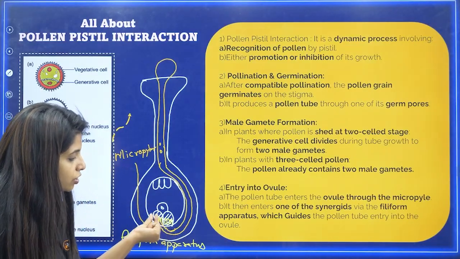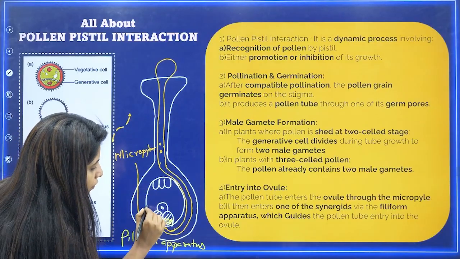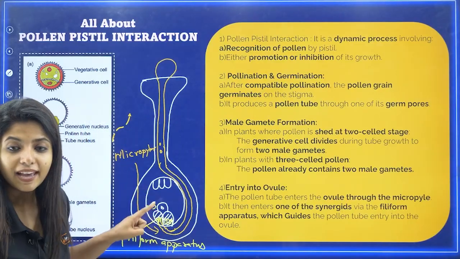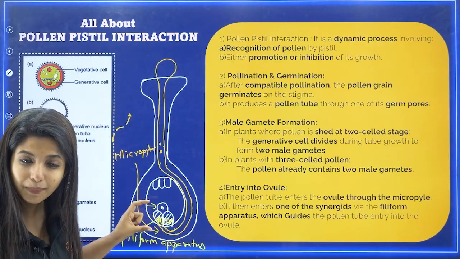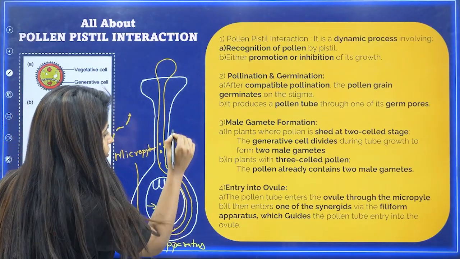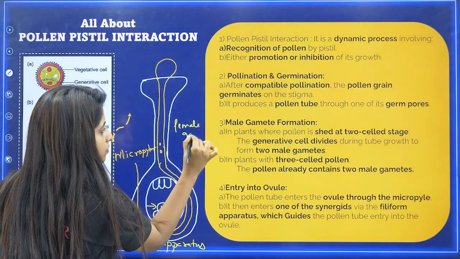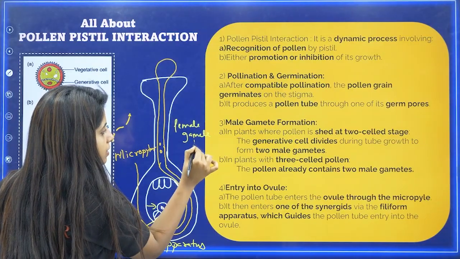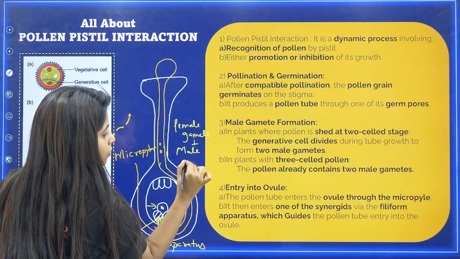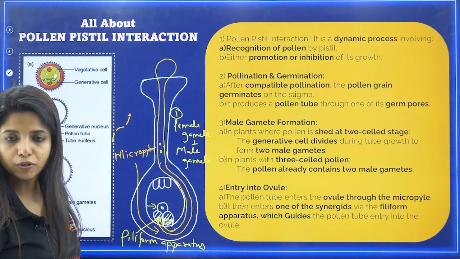It slowly gets into the synergids, degenerates it, and then one male gamete will be fusing with the egg cell. One male gamete fuses with the egg cell. So what scenario do I have over here? Female gamete plus the male gamete. The first male gamete out here. So this is the first thing that happens over here.